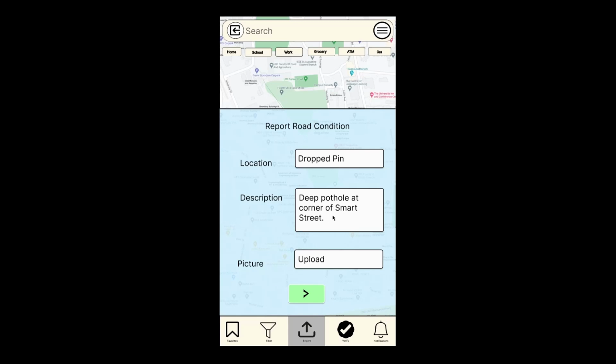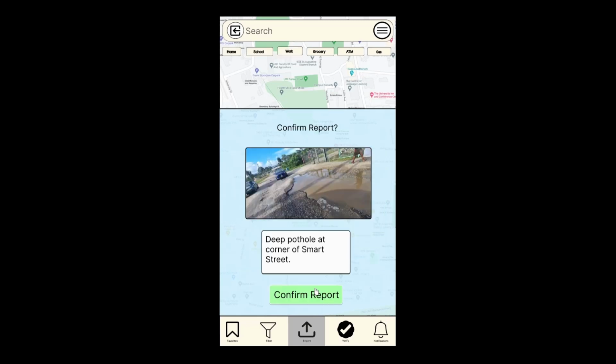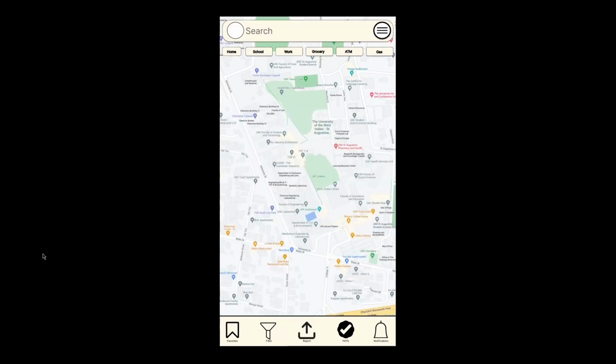After the user completes this, the user can then continue by clicking on the green button. The user is then prompted to confirm the report before posting. To confirm, the user then selects the confirm report. The user is then met with a report successful screen after they completed their report submission.